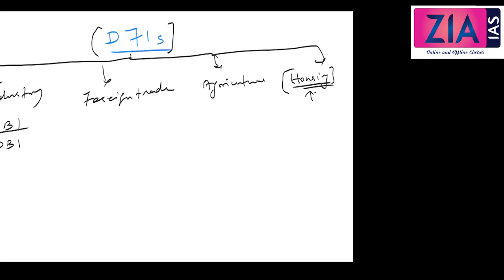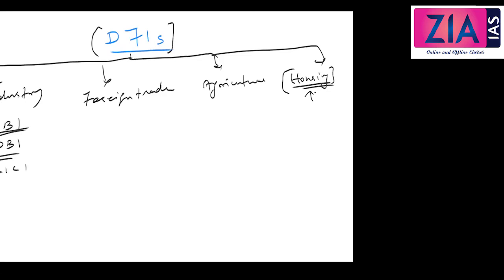Industrial Development Bank of India, Small Industrial Development Bank of India. We'll discuss this in detail. Apart from this, I've told you one of the major underwriters, the main underwriter: ICICI.